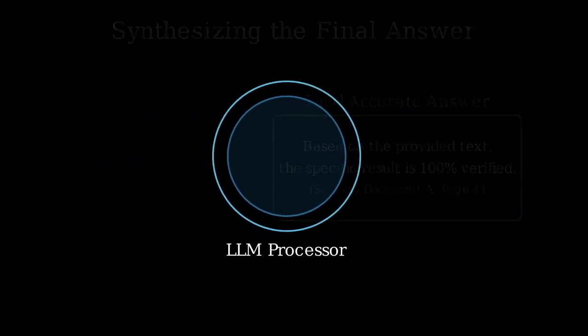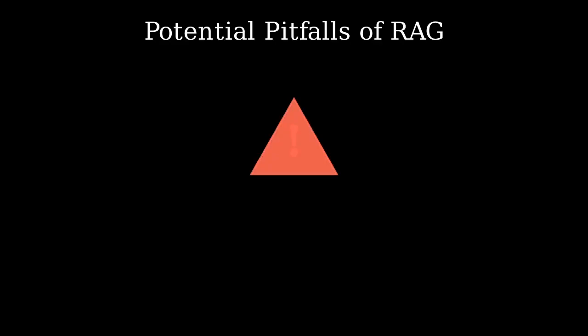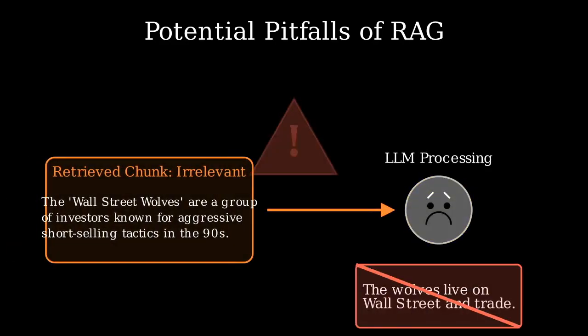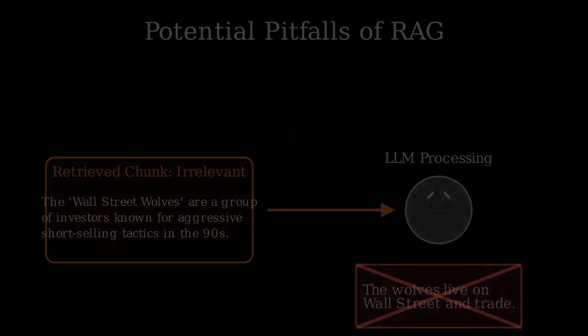Of course, it's not foolproof. If your chunks are too large or the search fetches the wrong dots, the model will confidently give you a wrong answer based on bad evidence.